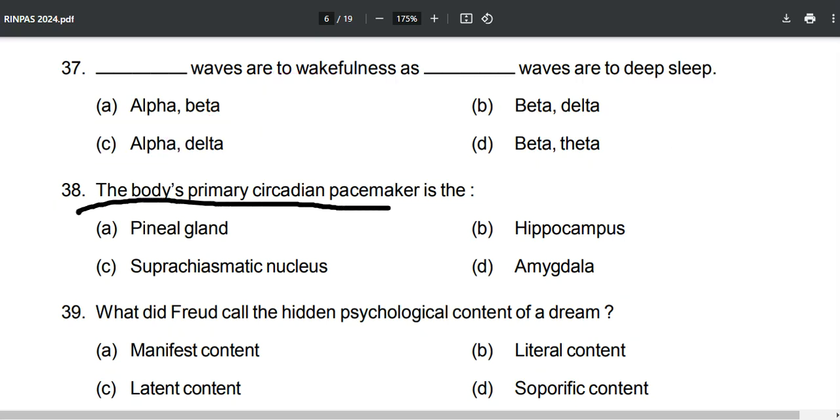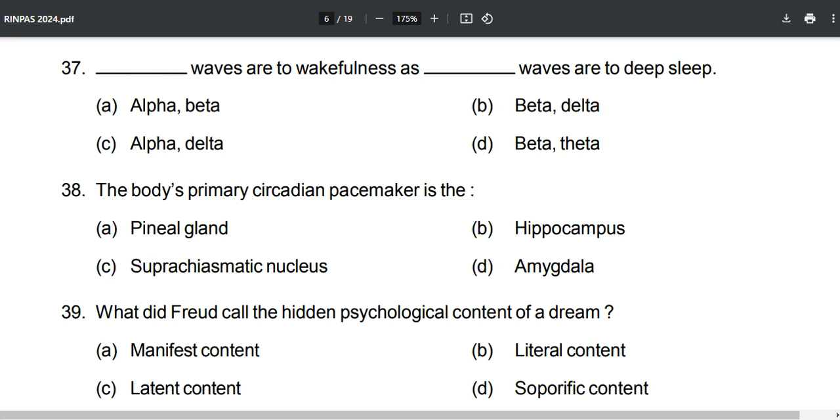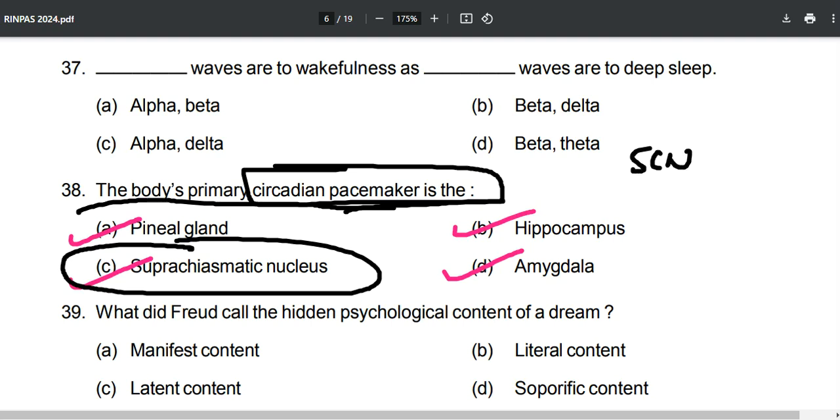Now the body's primary circadian pacemaker is the pineal gland, suprachiasmatic nucleus, hippocampus or amygdala. Now what is it? So simple. It is talking about the SCN, suprachiasmatic nucleus.